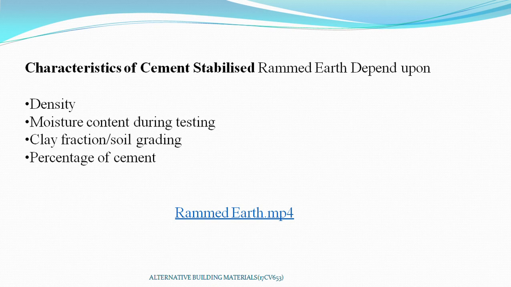You can use any rammer, flat or rounded bottom, and a dry density of 1.95 gram per cc can be achieved. It is not difficult to maintain. You can maintain 1.95 gram per cc for the rammed earth construction.